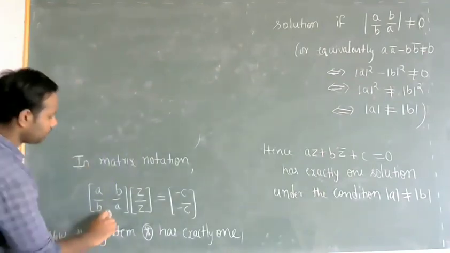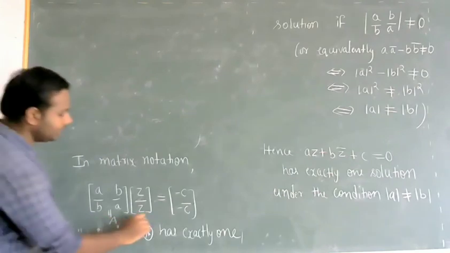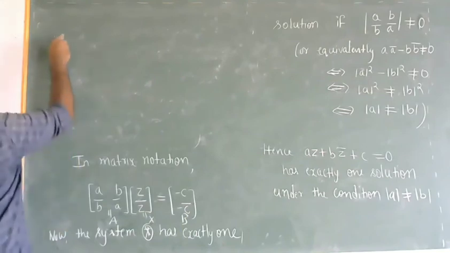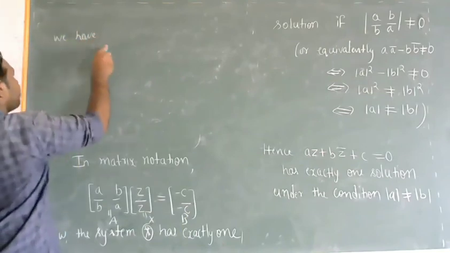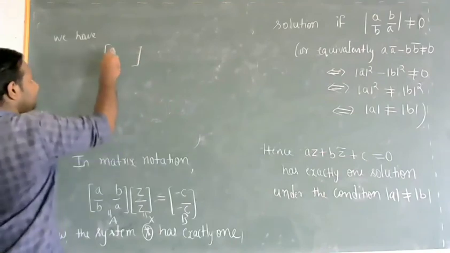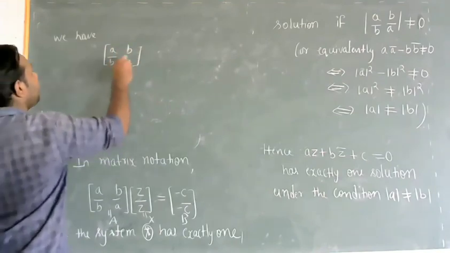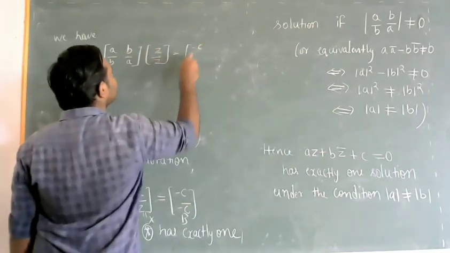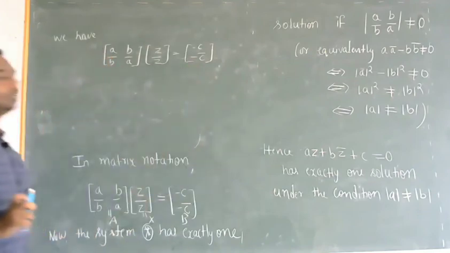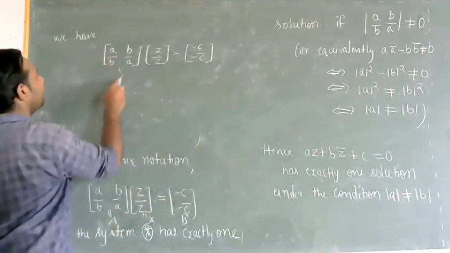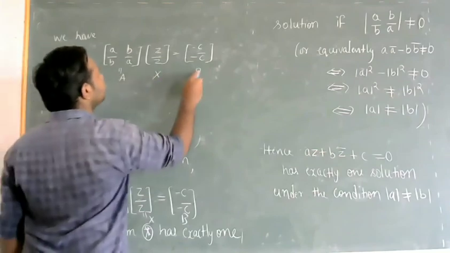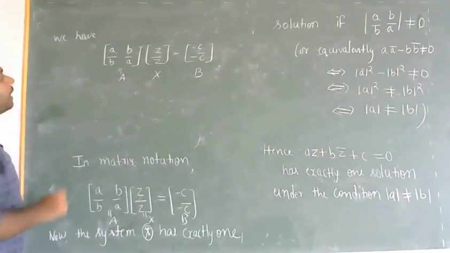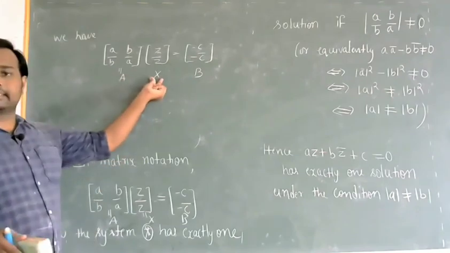Let me call this coefficient matrix A, this X, this B. So we have the coefficient matrix with entries A, B, B bar, A bar, into the unknown matrix Z, Z bar, equals minus C, minus C bar. So this is A, this is X, this is B.